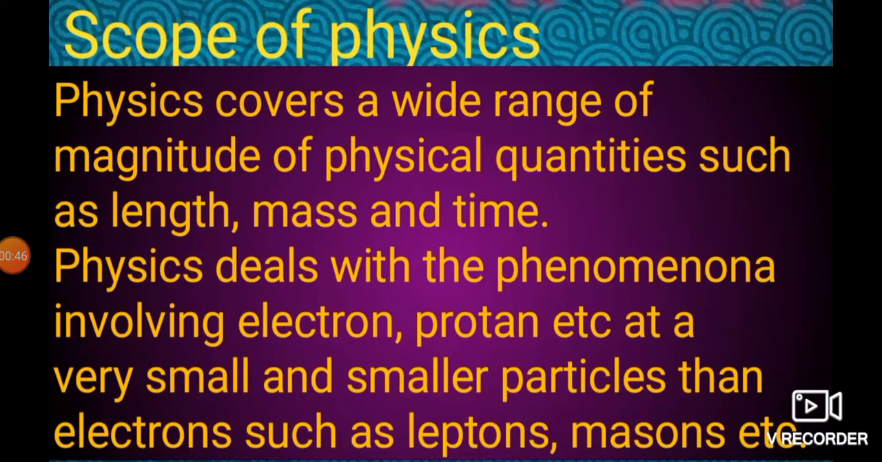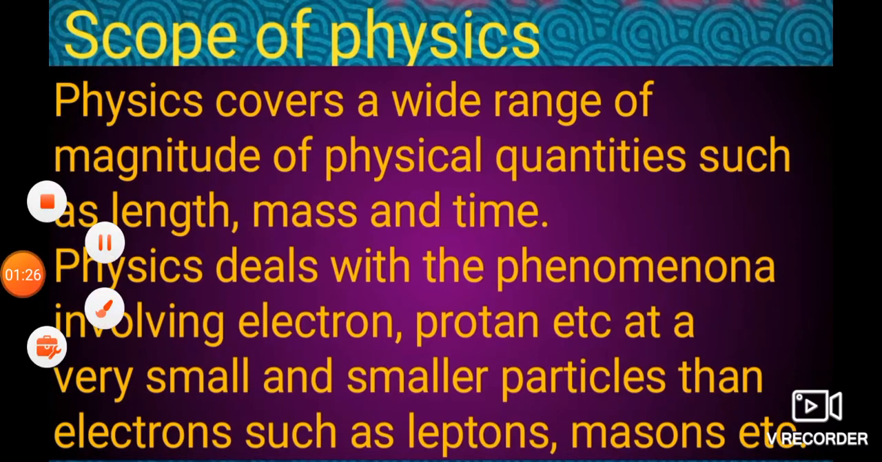Now, come to our topic, that is the scope of physics. That means, why do we need physics in the universe or for the people? Here, physics covers a wide range of magnitudes of physical quantities such as length, mass, and time. That means in nature, different kinds of objects have different magnitudes and sizes. In such a case, we need different operators or measurements to measure objects which have different shapes and sizes.